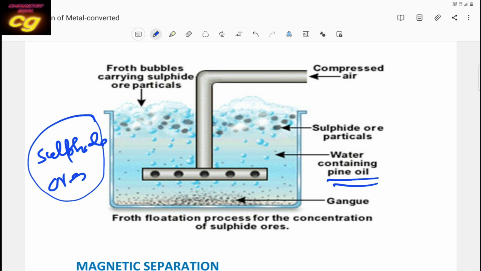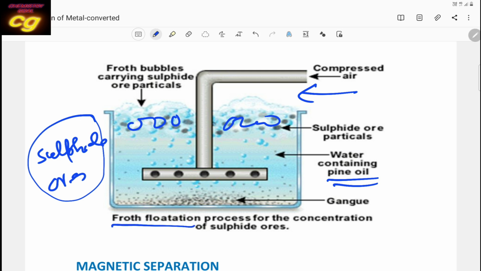When it is agitated, and compressed air passes through the mixture, a foam is produced, that is lather. The lather will float on the surface of water and later it will be removed. In this way the sulfide ore can be concentrated.